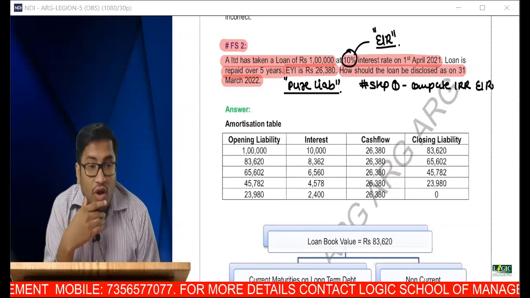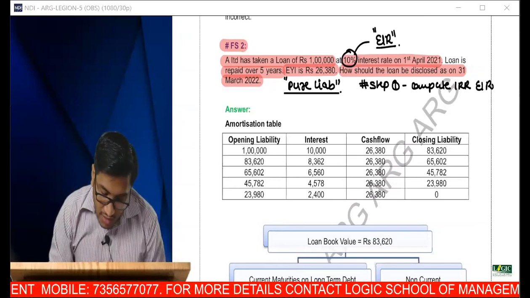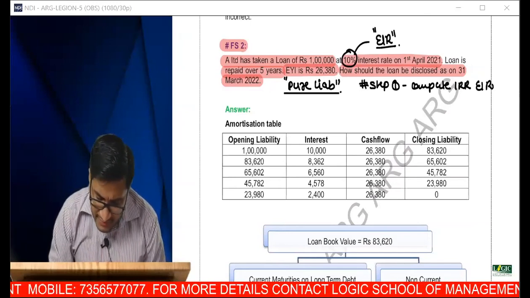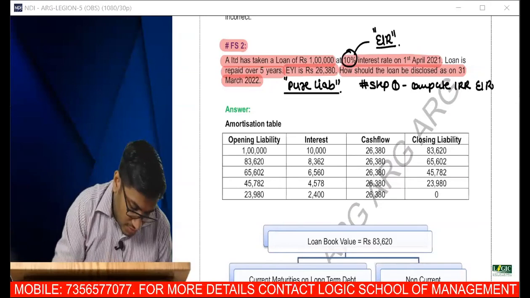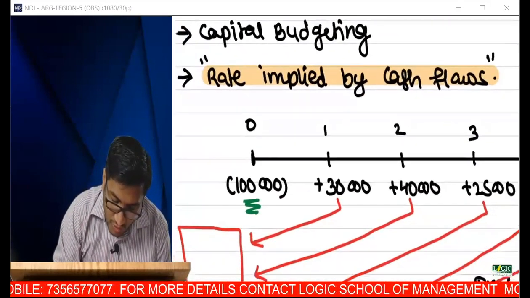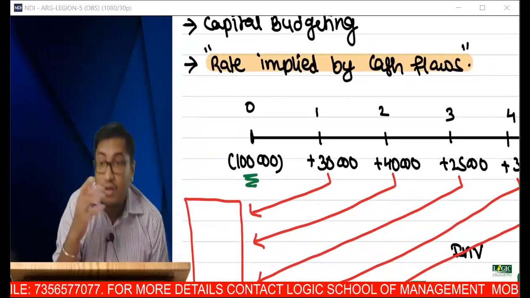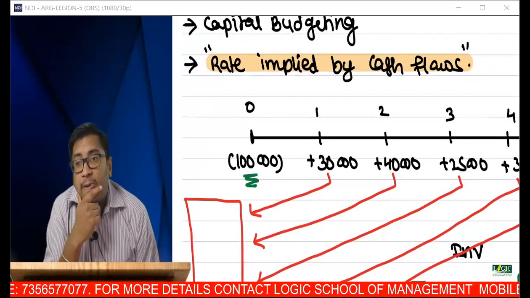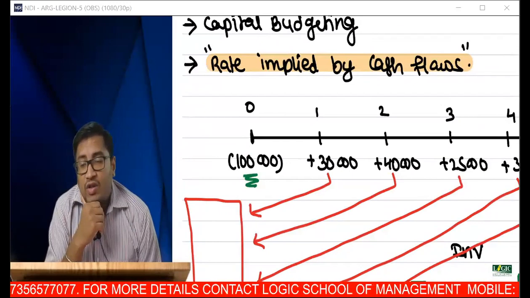I'll show that sentence. You read that particular sentence, whatever I've written. What do you require? I have highlighted here. To compute your IRR or EIR, what do you require?